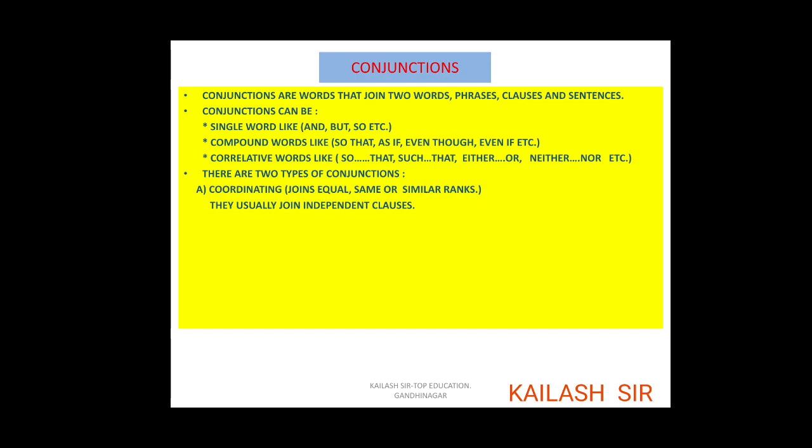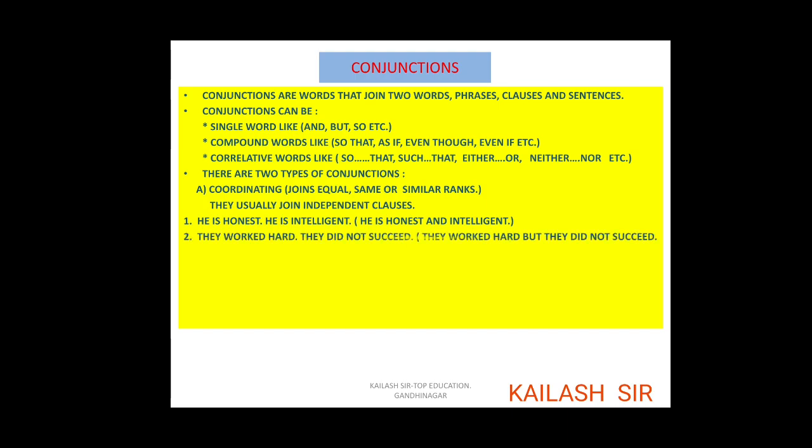They usually join independent clauses. He is honest, he is intelligent. These two sentences are independent sentences, but when we join them, we can say he is honest and intelligent. Means he is honest also and intelligent also. Thus this becomes of same rank, and hence it is joined by and. Thus it becomes a coordinating conjunction.